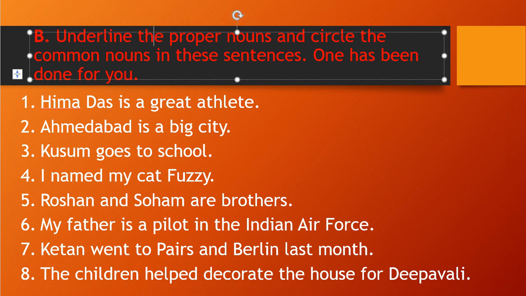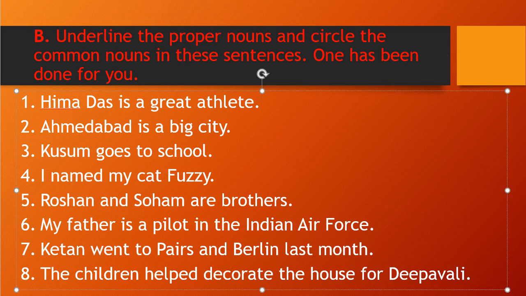We need to circle the common noun, my mistake, we need to underline the proper noun and circle the common noun. Himadas is our athlete, right?